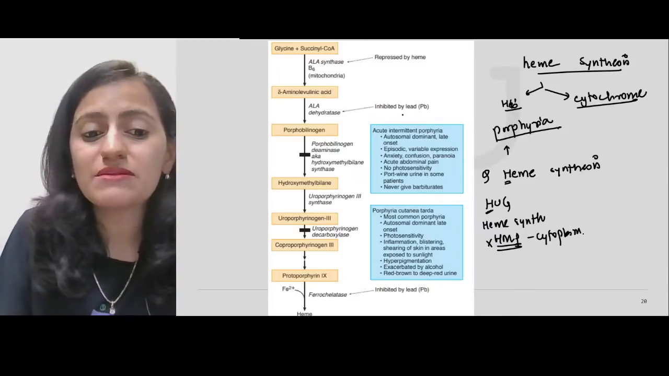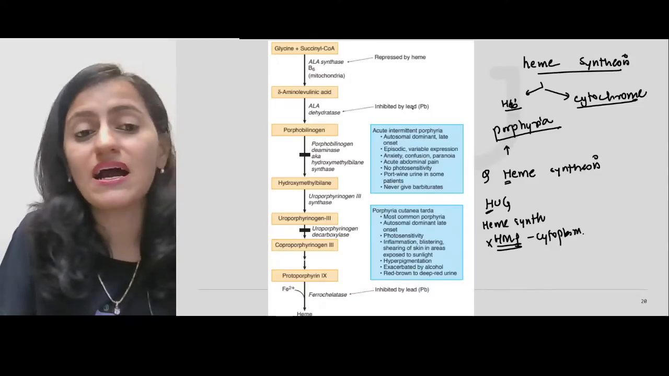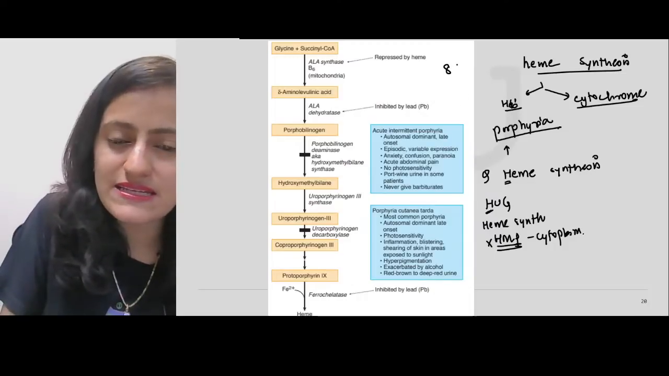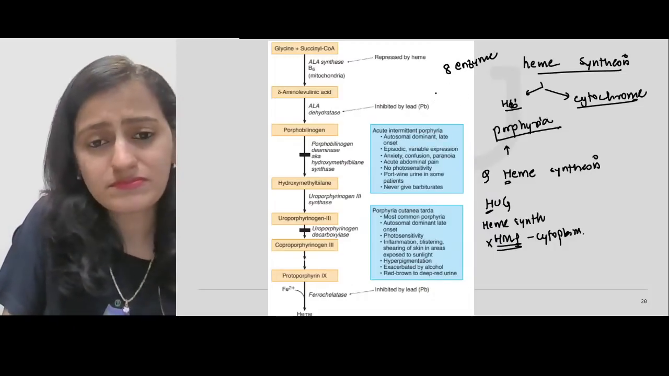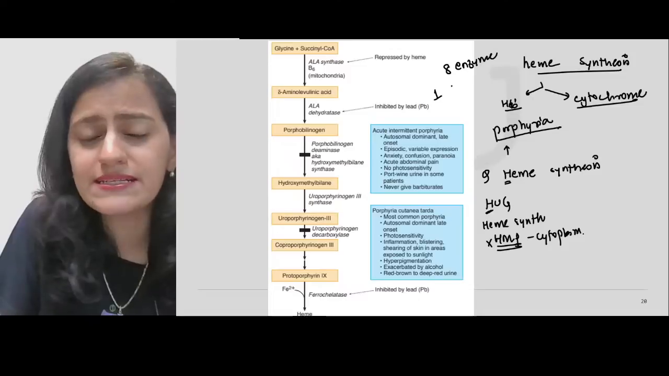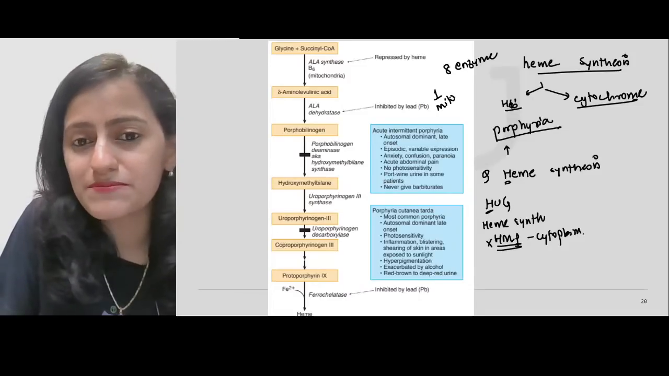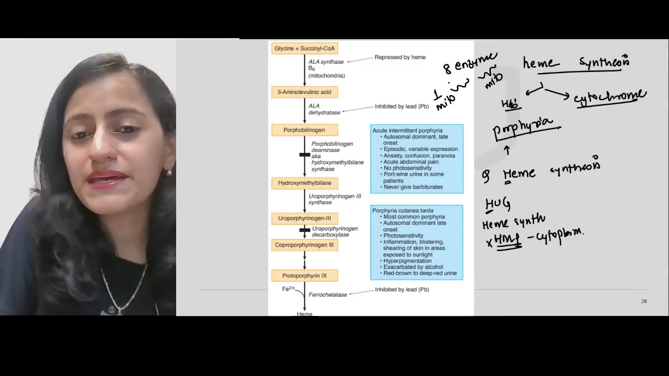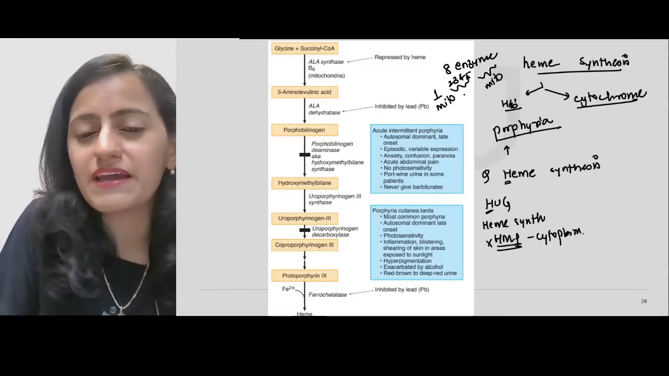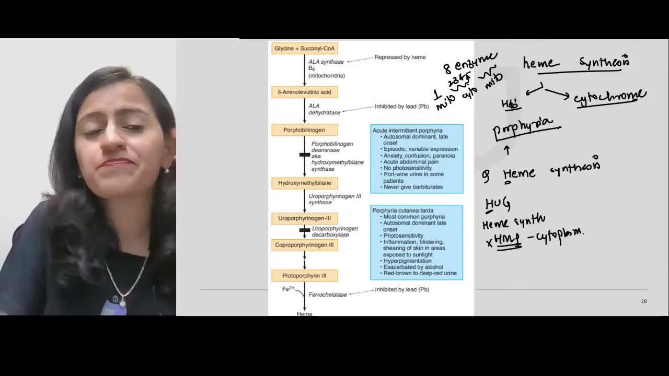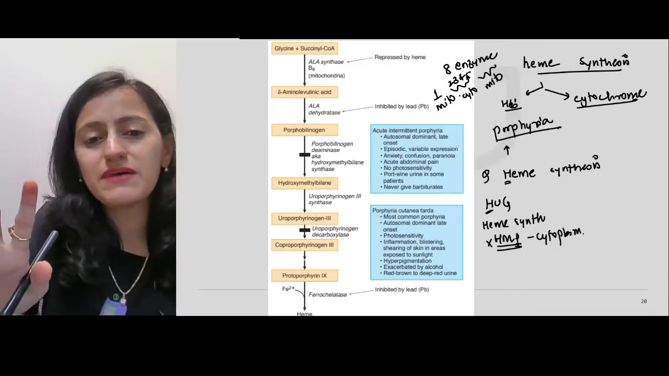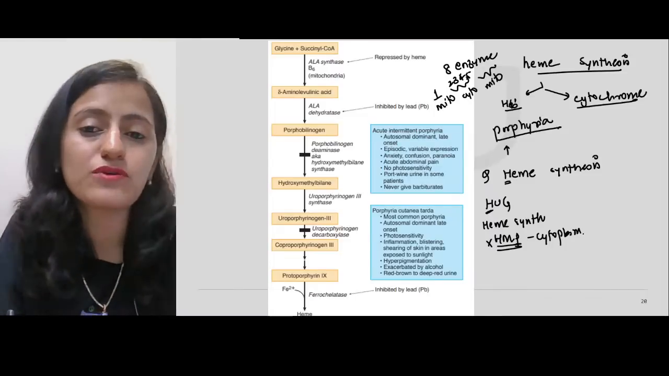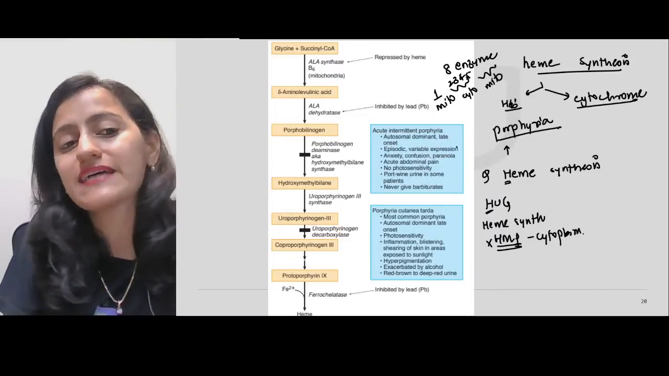So which enzymes are mitochondrial and which enzymes are cytoplasmic? So there are 8 enzymes basically in the heme synthesis. Okay. So remember 1, 2, 8. So basically the first one is mitochondrial, and then the last 3 are mitochondrial. In between, 2, 3, 4, 5, these are cytoplasmic. Okay. So basically it starts in the mitochondria. Then it goes into the cytoplasm, comes back to the mitochondria. So it is both mitochondrial and cytoplasmic.